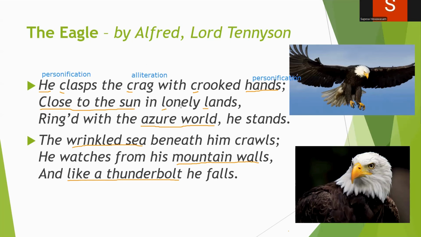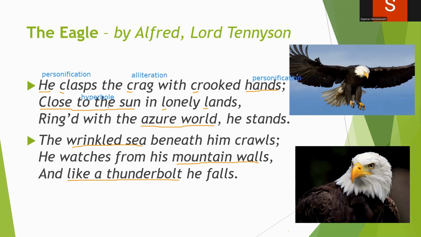Then, close to the sun in lonely lands. Again, close to the sun. What is the technique we find here? We can find hyperbole, right? So it's exaggeration. The poet is telling that he is living close to the sun. Can anybody live close to the sun? No, right?